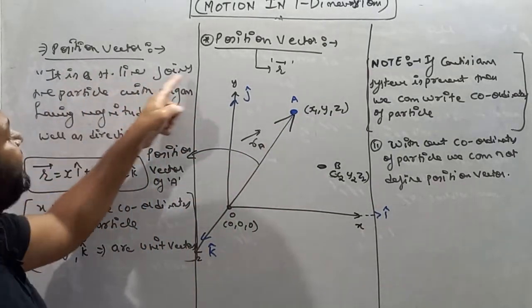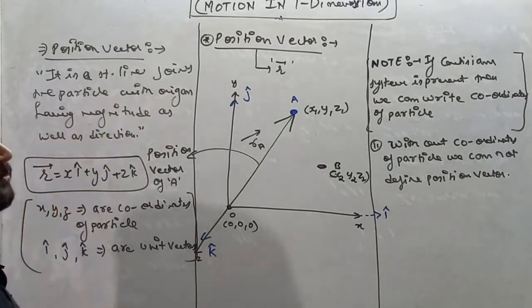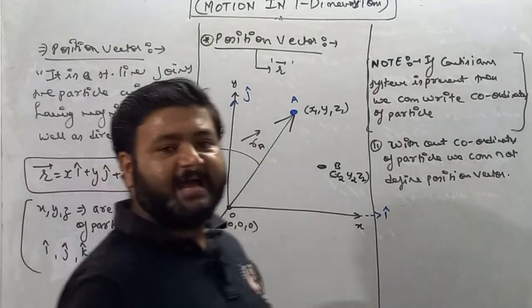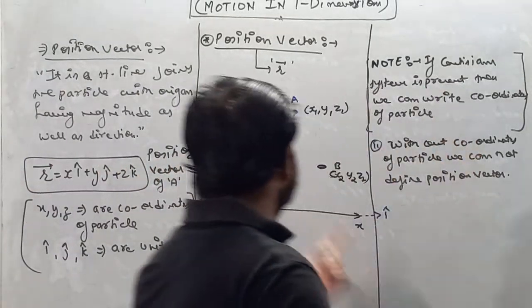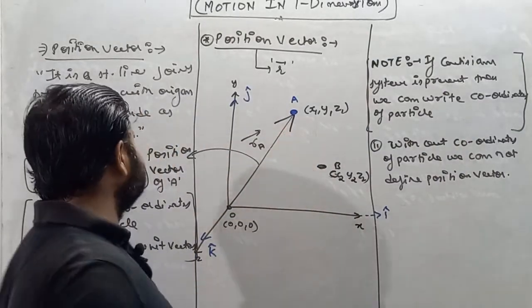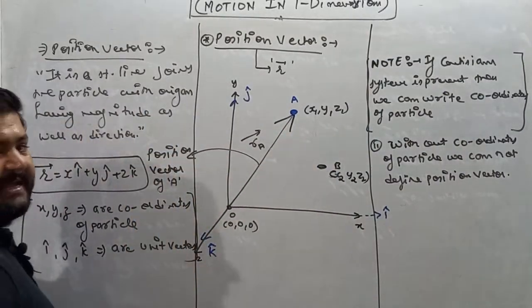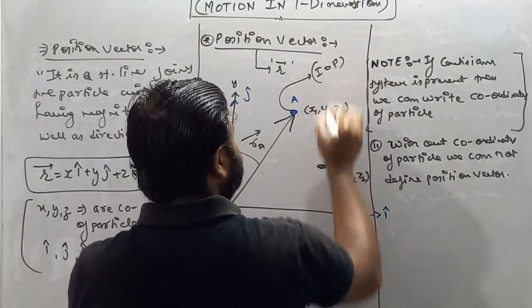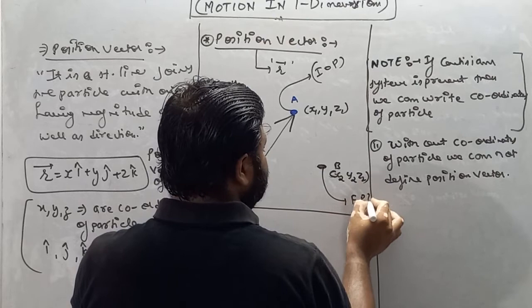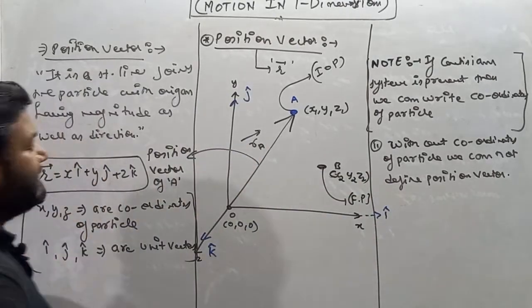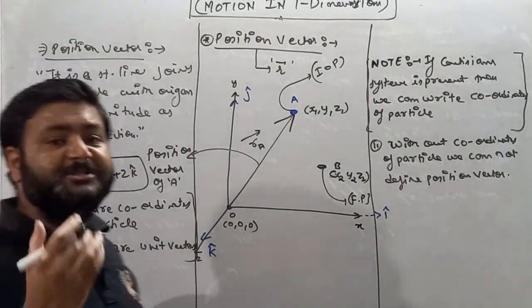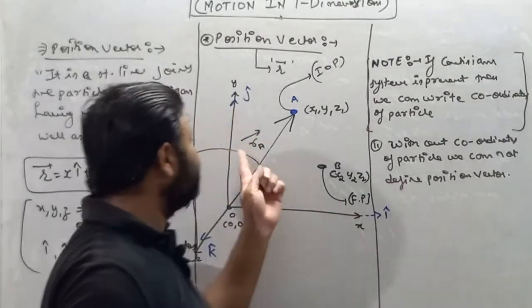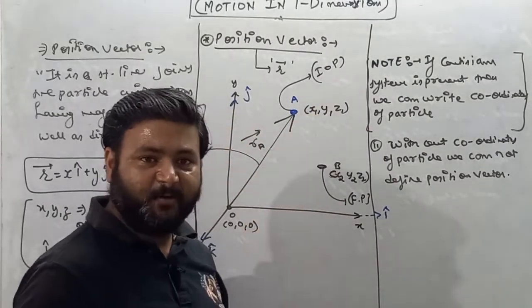So this is basically the definition of position vector. It is a straight line joining the particle with the origin having magnitude as well as direction. So this is your RA vector, which is called the position vector of A. Now see, if I consider A to be the initial point and B to be the final point, then RA vector is said to be the initial position vector because this position vector is made for the initial point.